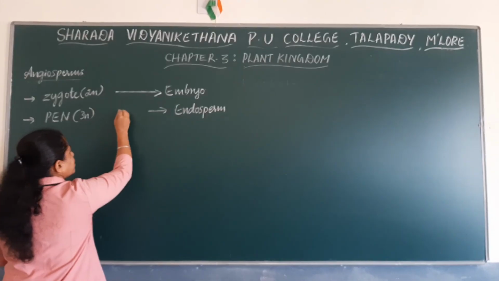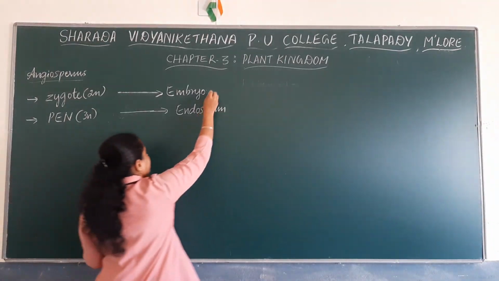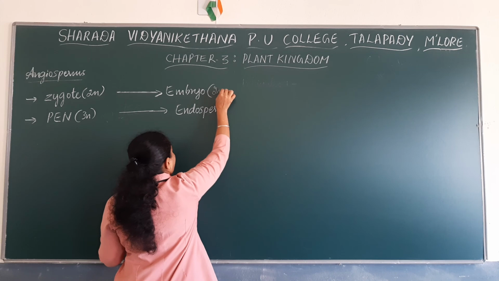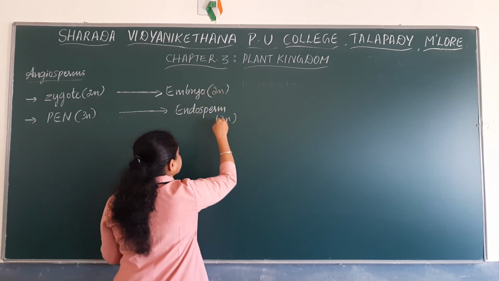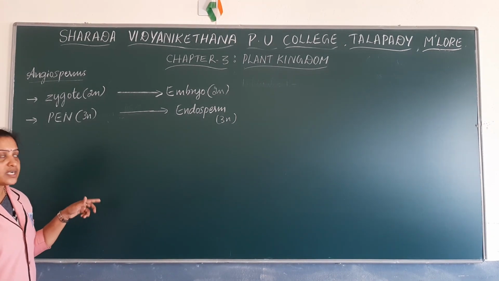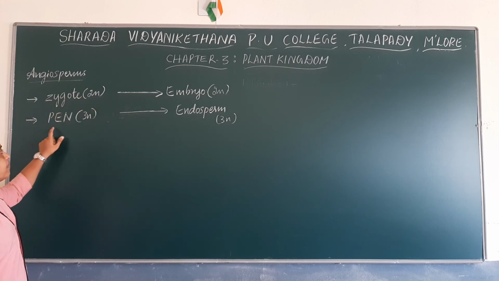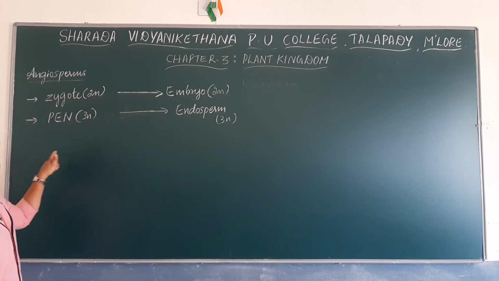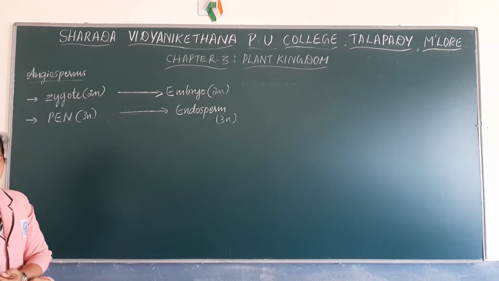So ploidy of embryo is diploid, ploidy of endosperm is triploid. So during the post-fertilization event, zygote develops into embryo and primary endosperm nucleus that is present inside the primary endosperm cell develops into endosperm.